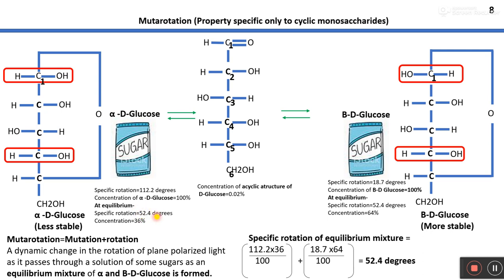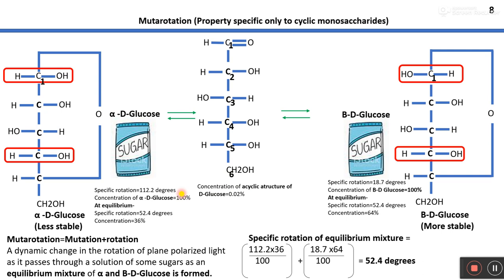If we dissolve alpha D glucose, it will convert into beta D glucose through this acyclic structure, the open structure, right? The percentage of alpha D glucose will be 36%, the percentage of beta D glucose around 64%, and the percentage of the acyclic structure only around 0.02%.